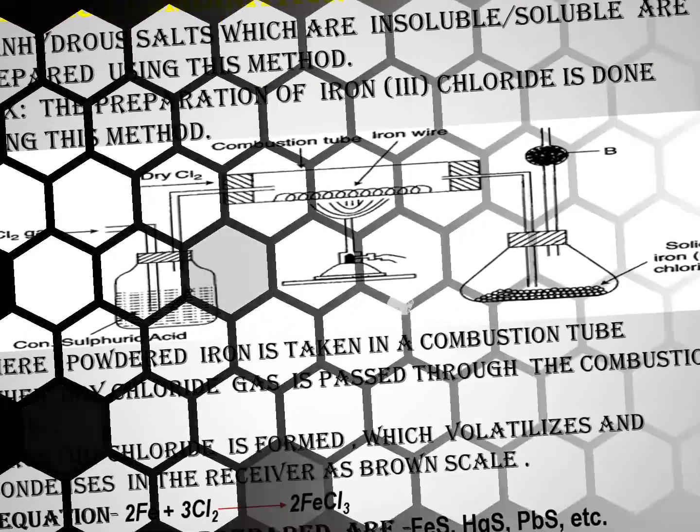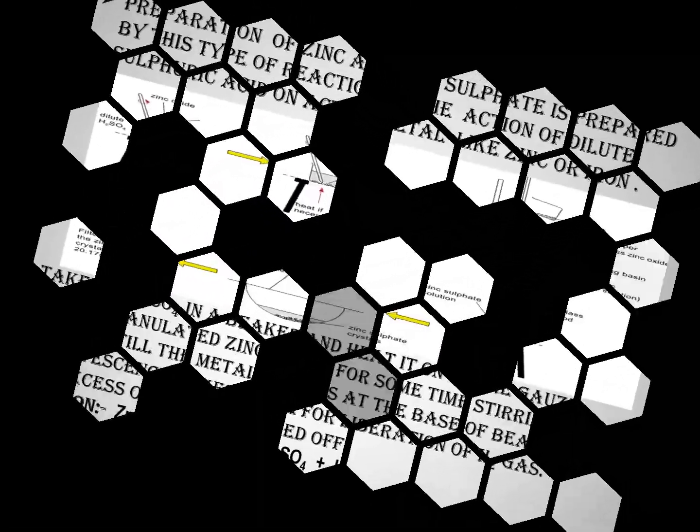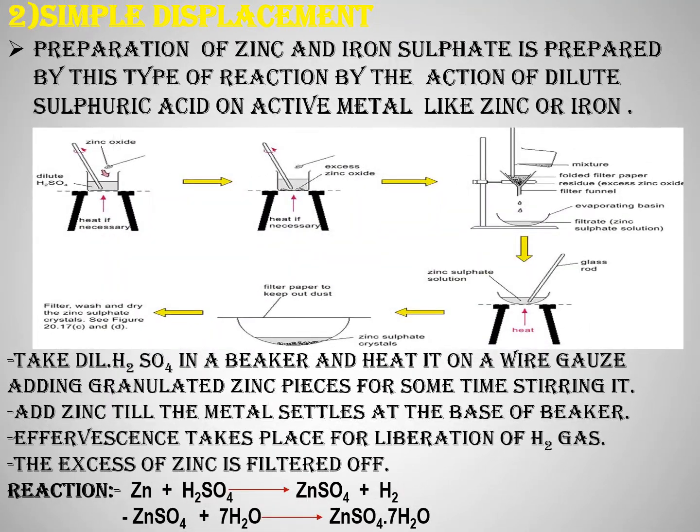Next, the simple displacement method. By this method, we can prepare soluble salts which are both hydrated and anhydrous. Let us see from which metals: from magnesium to iron, by reacting with a dilute mineral acid. Dilute HCl or dilute sulfuric acid may be taken with moderately active metals, that is magnesium, zinc, iron.